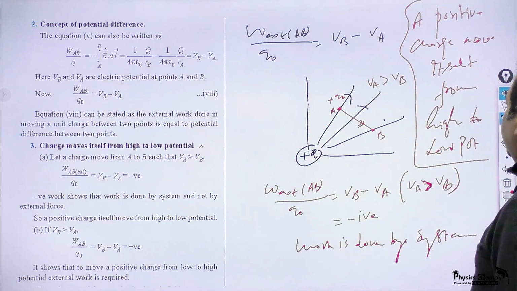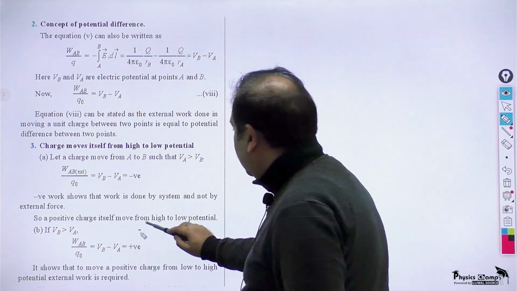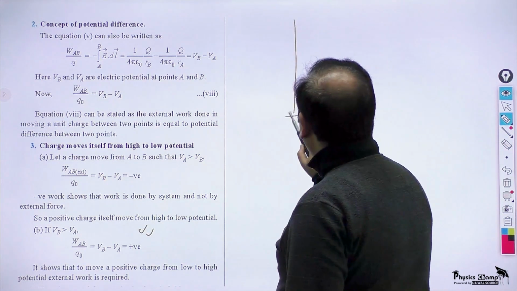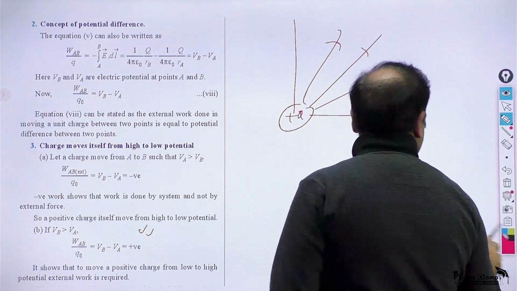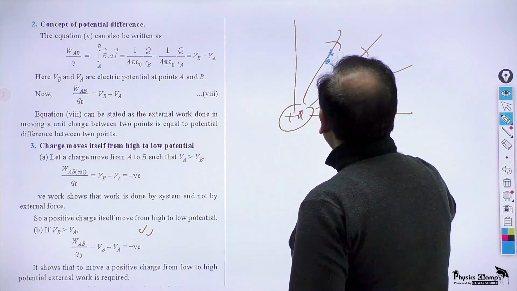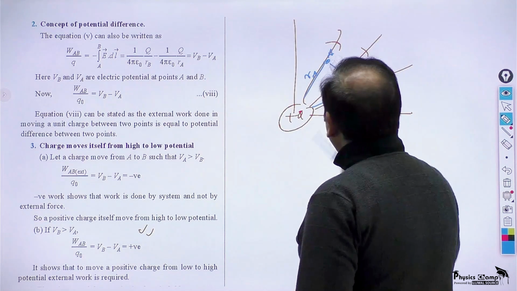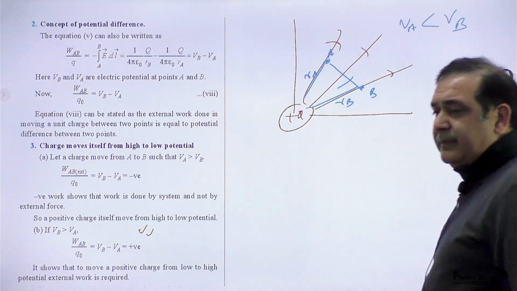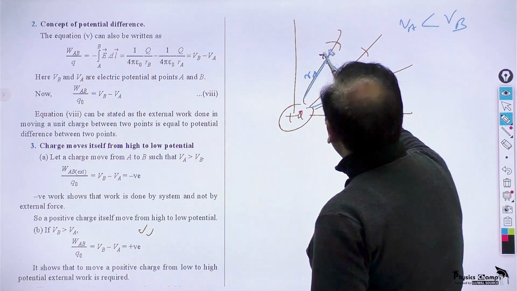And second point, over here, case B. In the same arrangement where you have a charge Q and this is the electric field, this is the point A and this is the point B, this is distance RA and this is distance RB. The potential at A is less than VB. And then I am keeping a charge here.